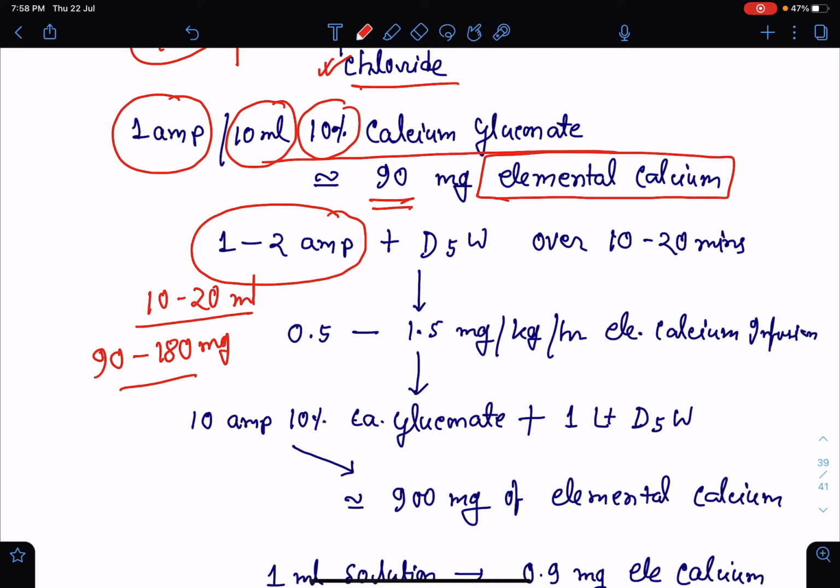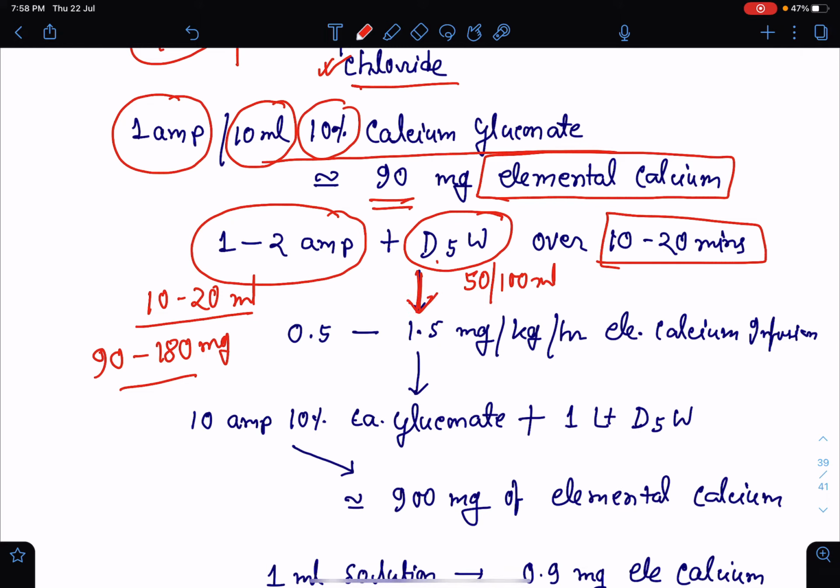We will mix this with 5% dextrose water, maybe 50 or 100 ml, and we will infuse it over 10 to 20 minutes. So this will be a bolus infusion of calcium gluconate, which is to be followed by a maintenance infusion. And for the maintenance infusion, the dose will be 0.5 to 1.5 milligram of elemental calcium per kg per hour.